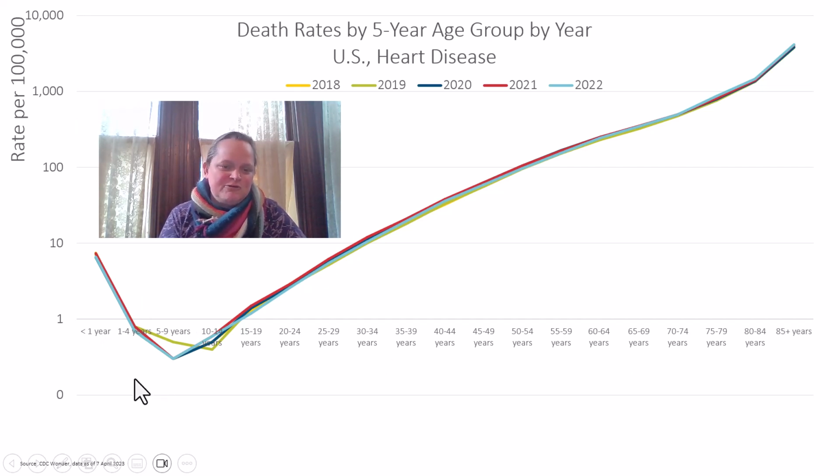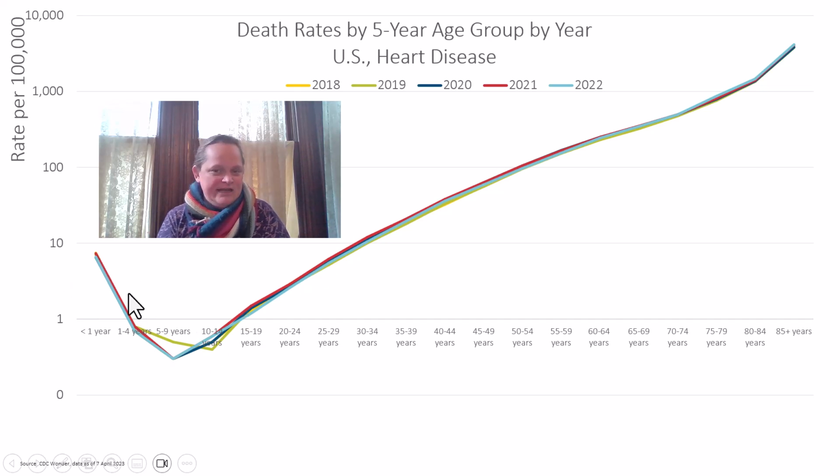The children groups are a little different, so it's less than 1 year, that's my infant mortality. Then 1 to 4, then we've got our 5-year age groups, 5 to 9, 10 to 14, etc. And then my oldest age group is 85 plus years. In general, I'm not going to be looking at the child groups, but I'll throw them in to a certain extent. So here's the child groups down here.